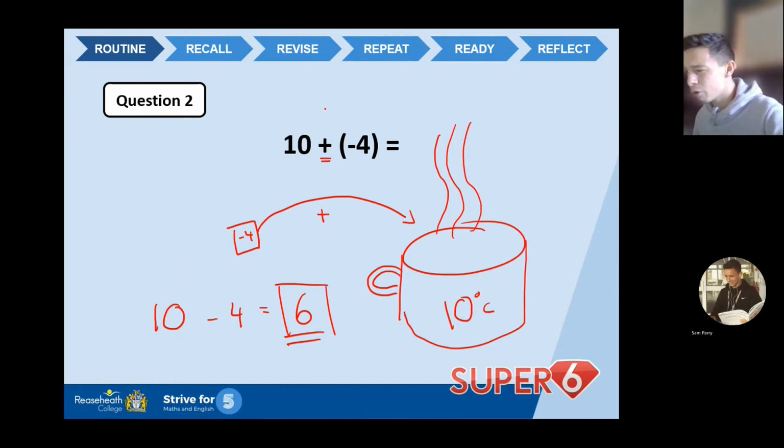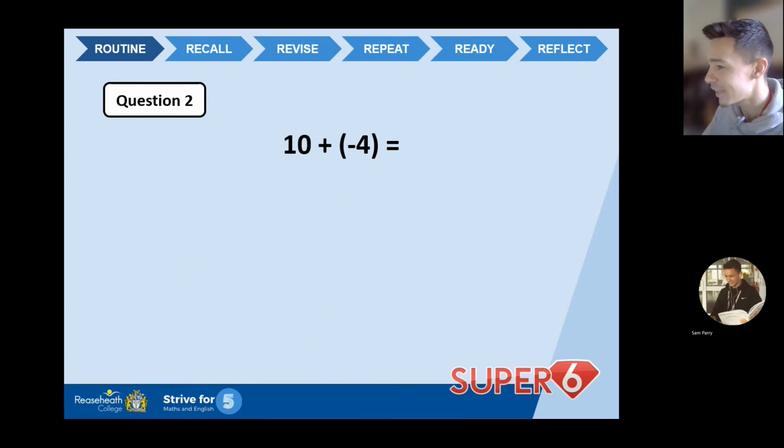Now, some of you may be thinking, what on earth is going on with these brackets? Don't worry too much. That's just basically saying we are dealing with a minus 4. 10 plus a negative will take it down. But hopefully you appreciate my little drawing there. It's not the best, but hopefully it proves a point.